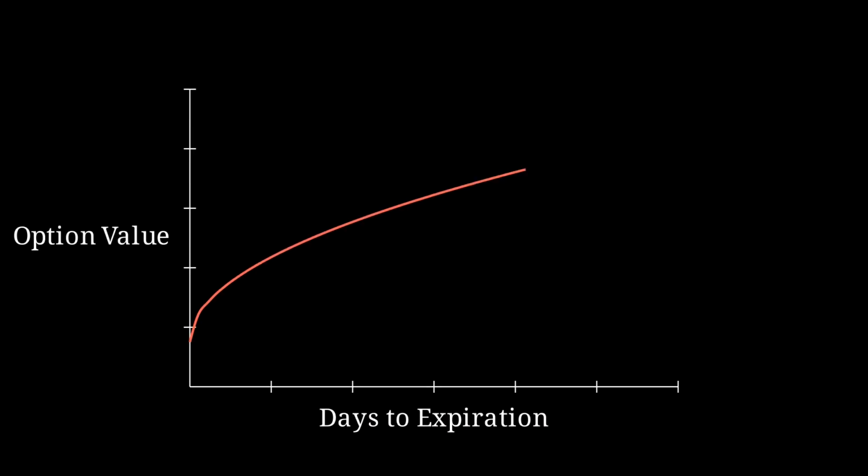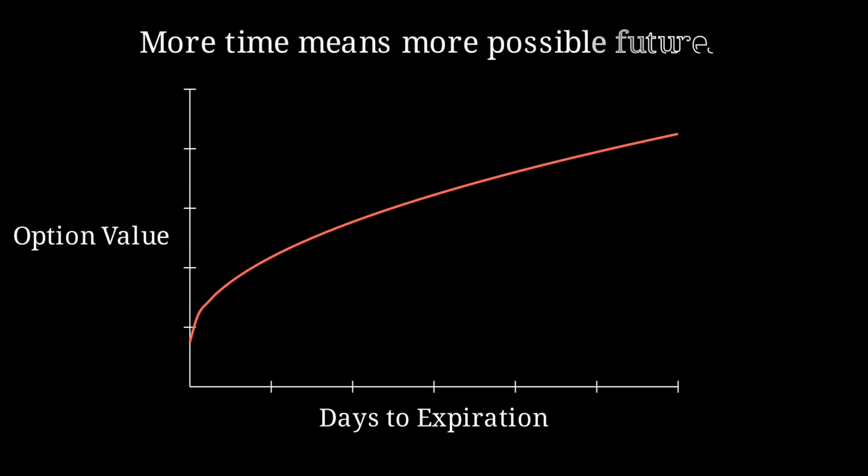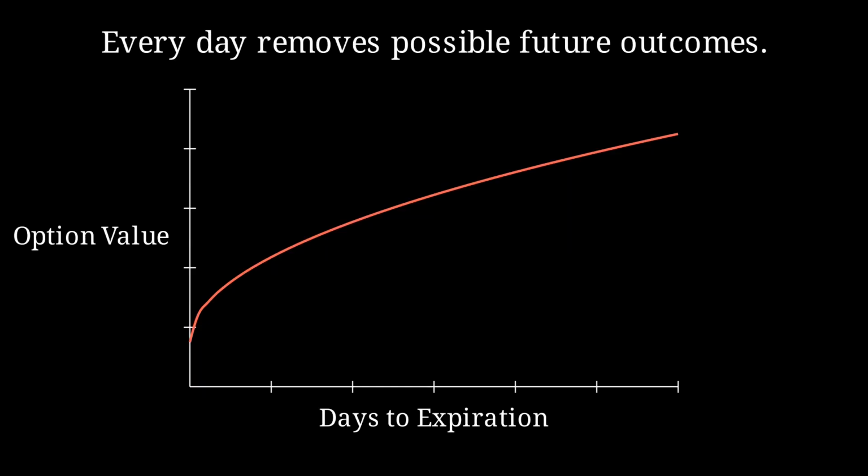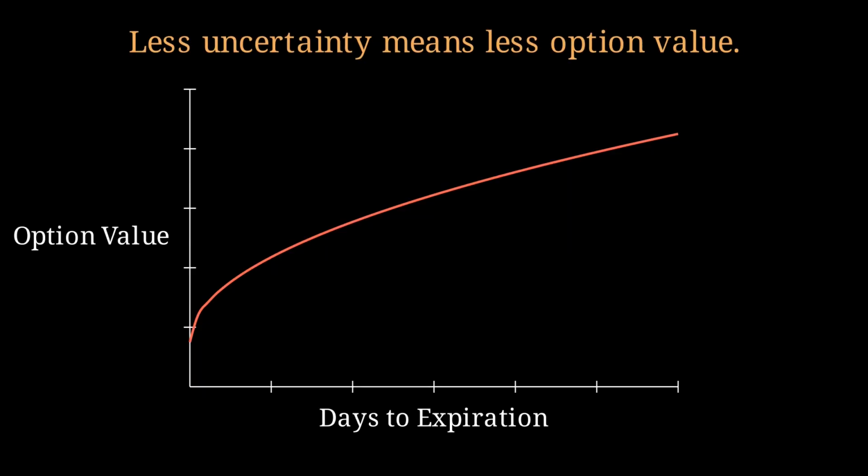More time until expiration means more possible future price outcomes for the stock. As each day passes, uncertainty shrinks, removing potential outcomes and reducing the option's value. Moving along the curve toward expiration causes the option value to decay at an accelerating rate.